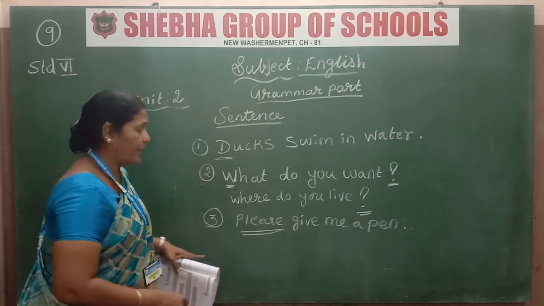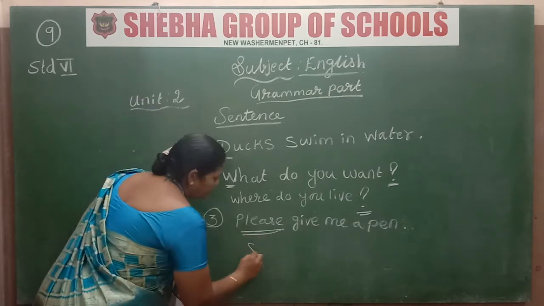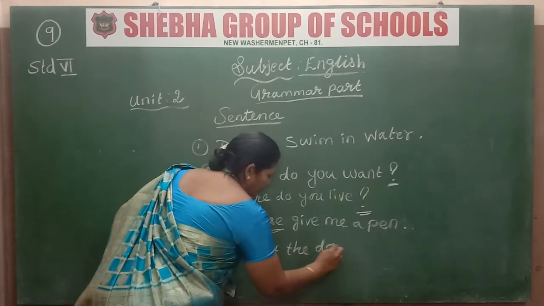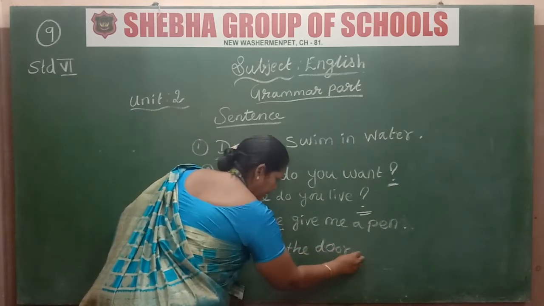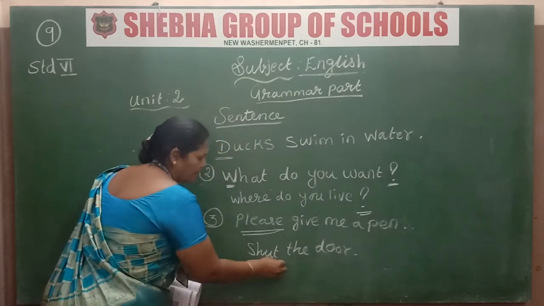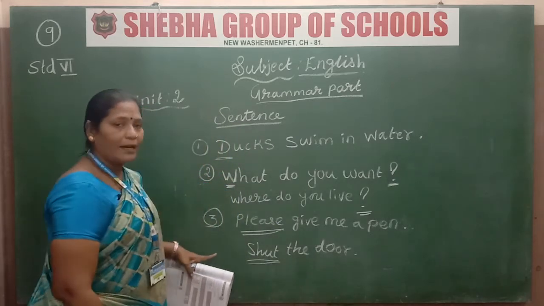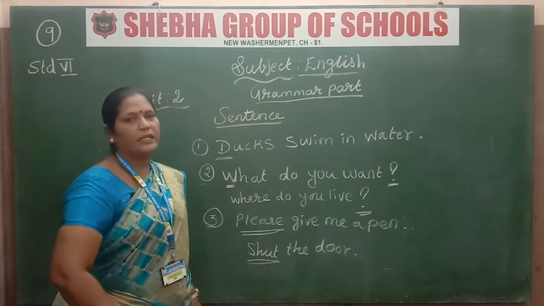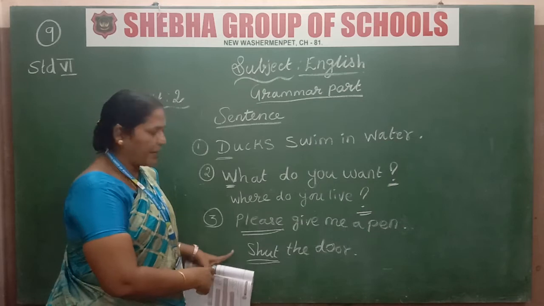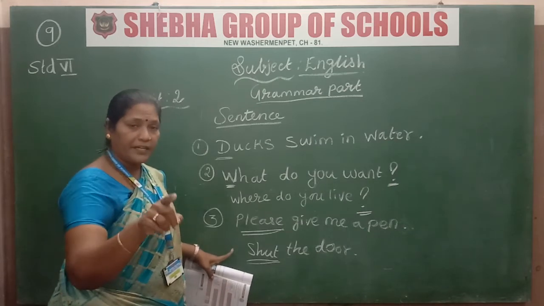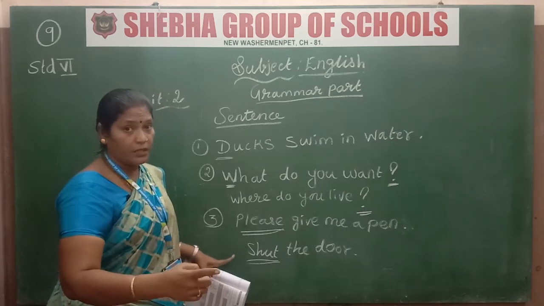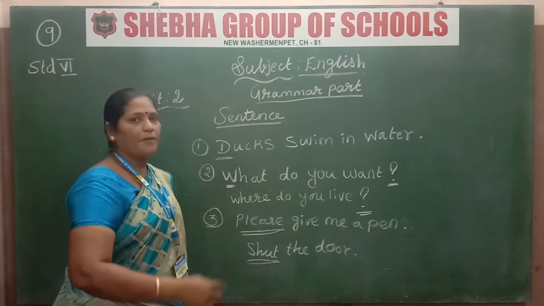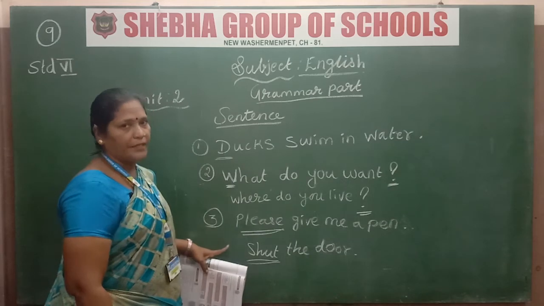Is it clear children? In the same way, shut the door. This one is also an imperative sentence only, but here it is an order. There is a difference between a request and an order, but both come under the imperative sentence. In the imperative sentence, a request is there, and an order is also there. So this type of sentence comes under the imperative sentence.